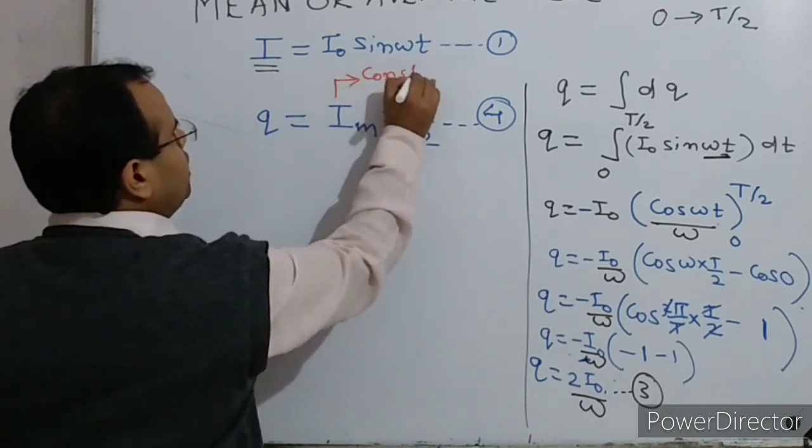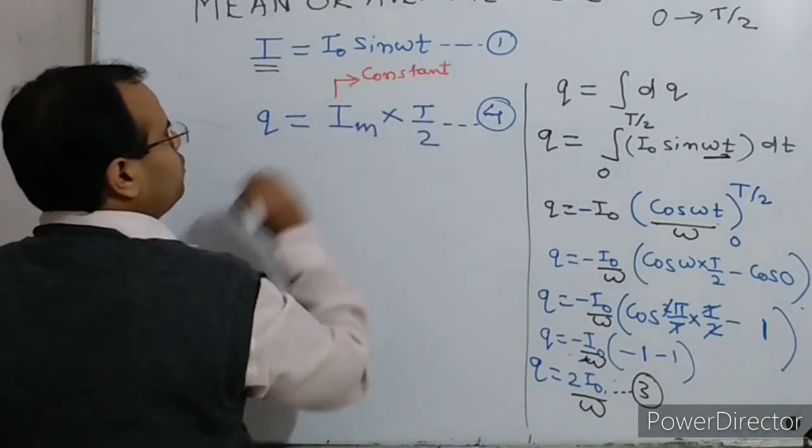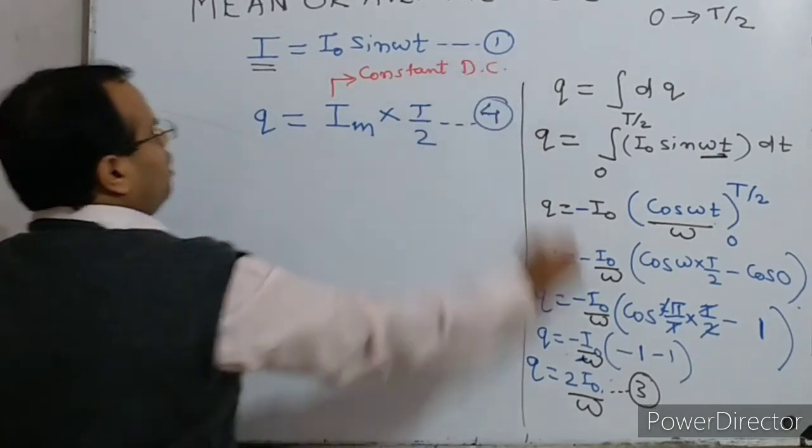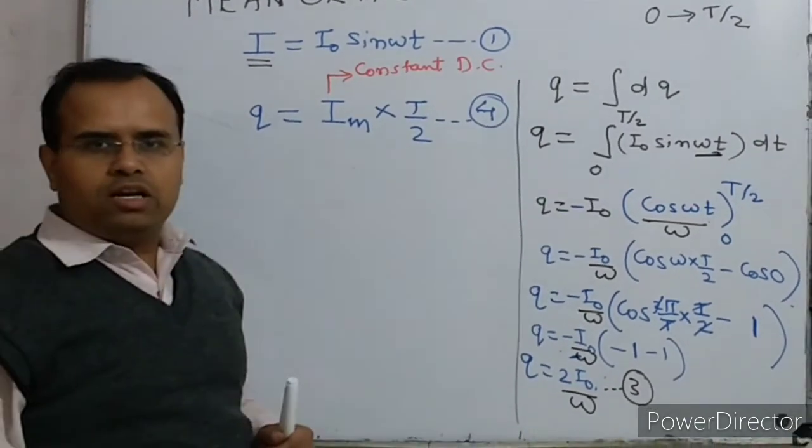The constant DC, according to the definition of the average or mean value of the alternating current.